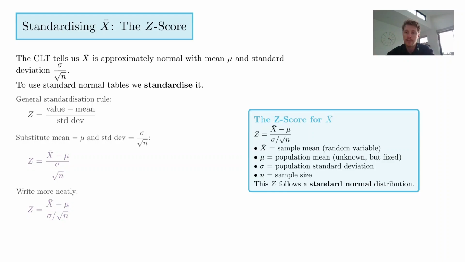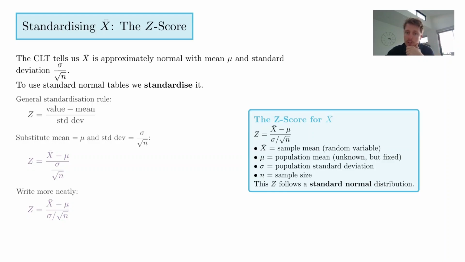That's the definition of standardizing it. Okay, so we know from the previous section that for the distribution of the sample mean, the mean is mu and the standard deviation is sigma on the square root of n.